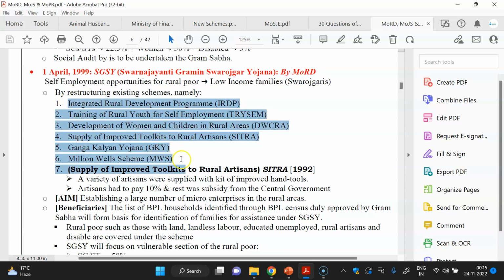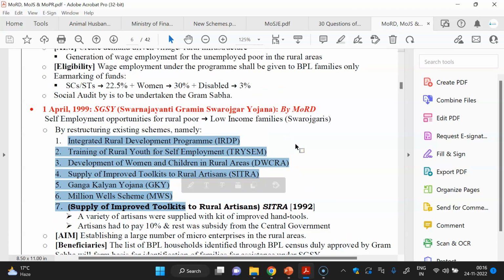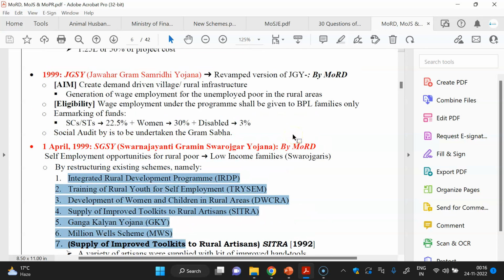These were the schemes which were restructured into SGSY, and finally SGSY was restructured into the National Rural Livelihood Mission, because this is a very important scheme. Every year they are asking. Last year they did not ask, this year they did not ask, but every year they are asking. So most probably next year they can ask. So you have to read schemes like this.